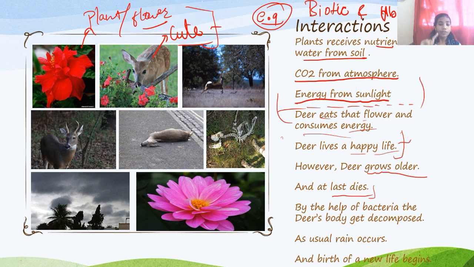Here's the question: how does the birth of a new life begin? The nutrients in the soil, because of the decomposition of that deer's body, plus the water from the rain, when we sum that, we get the birth of a new life.